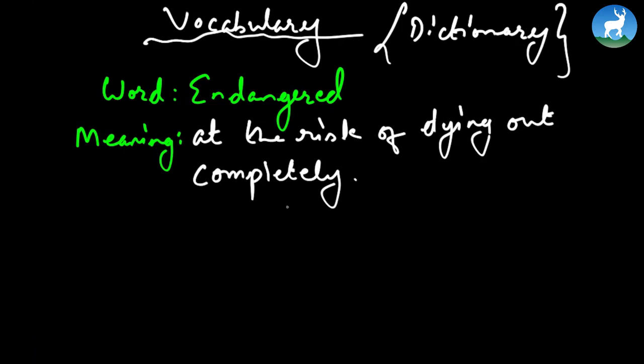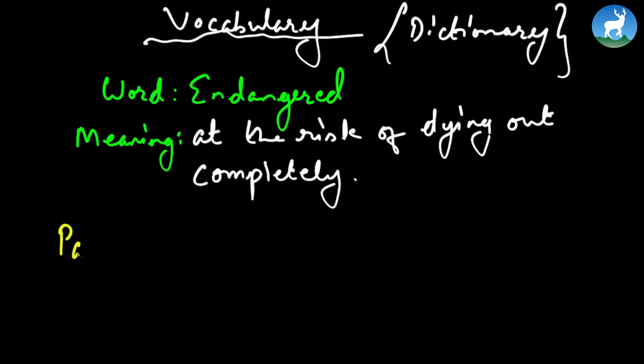So there's a big difference between endangered and extinct. Endangered, in a way, is an earlier phase of extinction. Endangered means that the number of species is so low that they might get extinct. Now, once we come across this word meaning, then we go for part of speech.